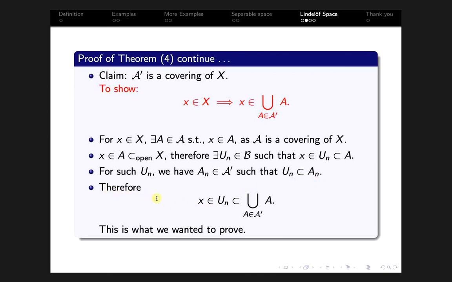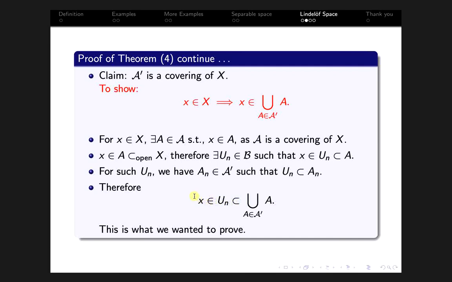So therefore we have x belongs to un, and that is contained in the union, because this A is a member of script A prime. So un is a subset of this union.